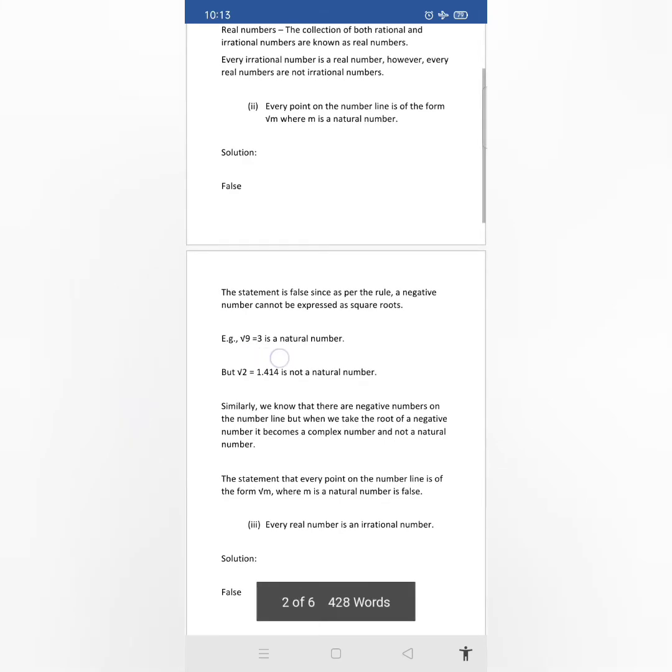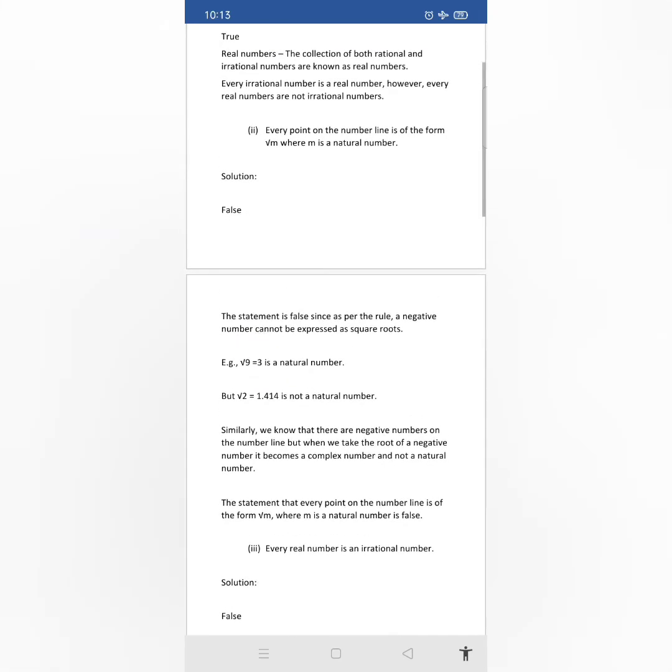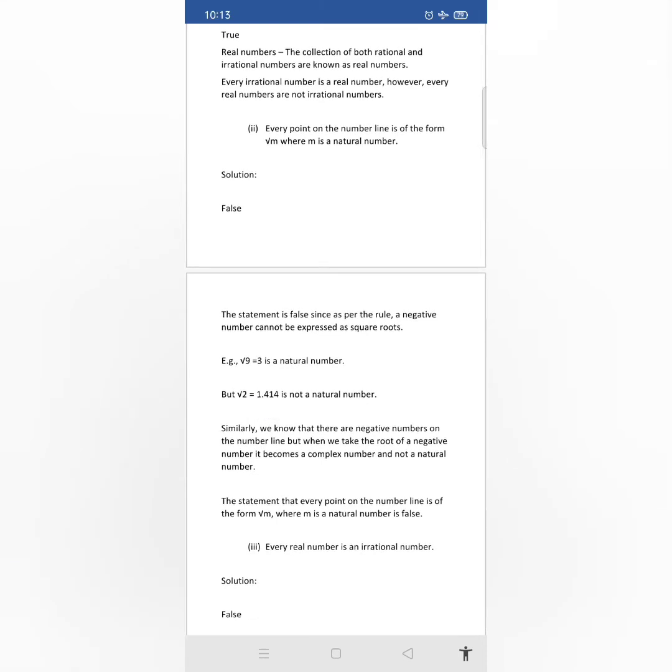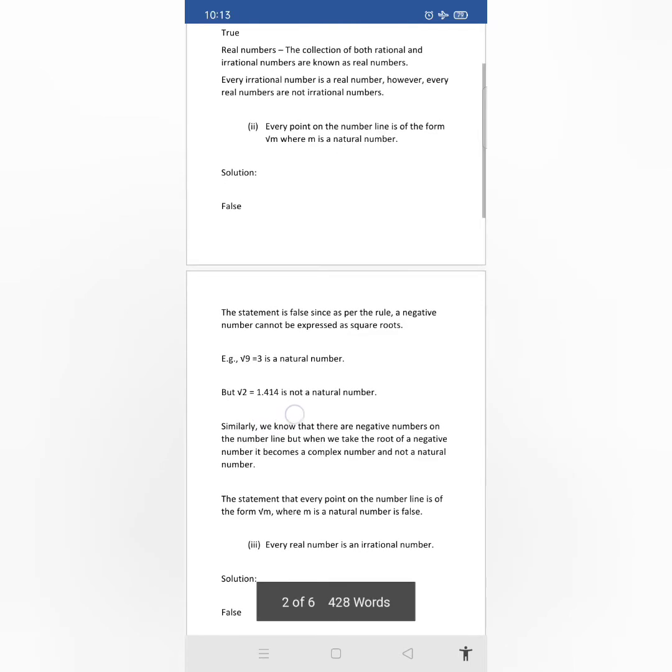If we consider root 9, its value is 3. But if we consider root 2, the value of root 2 is 1.414, so this is not a natural number.